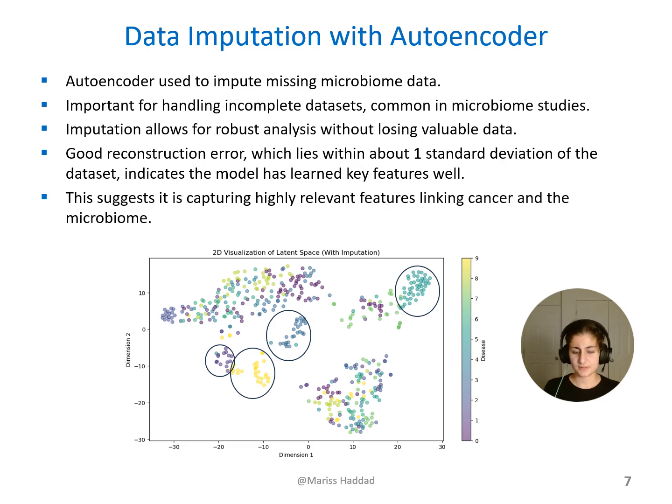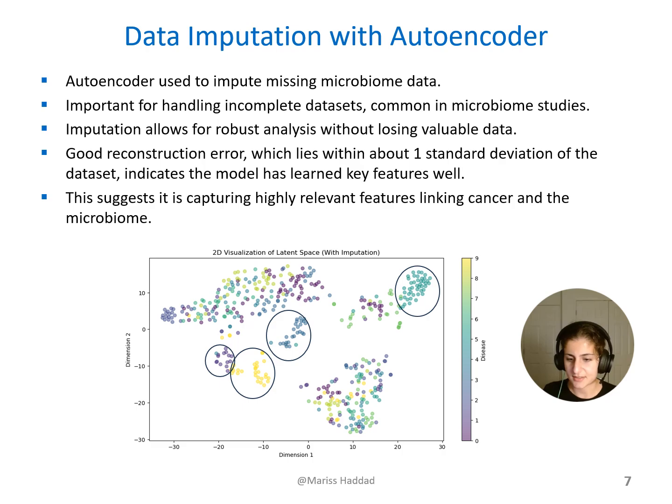And so I took another step and I tried a data imputation with the autoencoder just to make sure that it was really learning these interesting features that the PCA was not able to capture. And I found that there was clustering in the imputed data. And so as you can see in this data set, 10% of the values were masked and then imputed. And again, we see clustering.